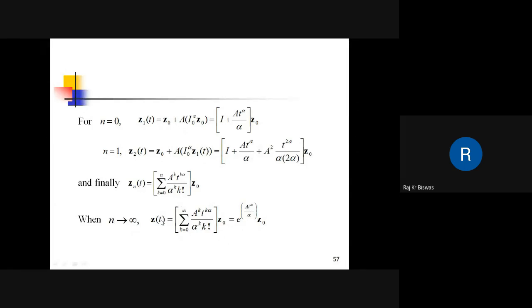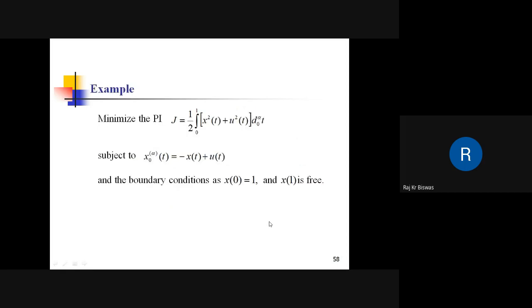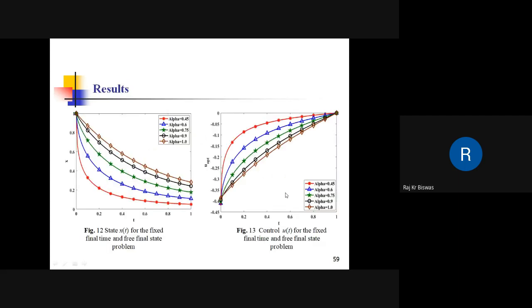These z elements, as I have already mentioned, are the state and post-state. From here we get the state and post-state, and z0 is x0 and lambda 0. Here is a numerical example. This is the objective function, state dynamics, initial condition, final state is P, and these are the state and post-state variables. I have not shown their analytical expressions here, only results are shown. For different values of alpha, these results are produced.